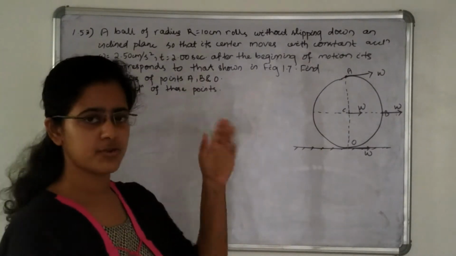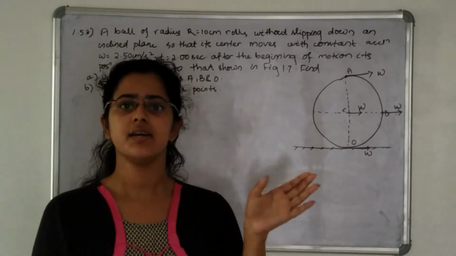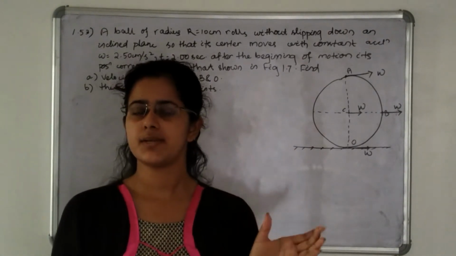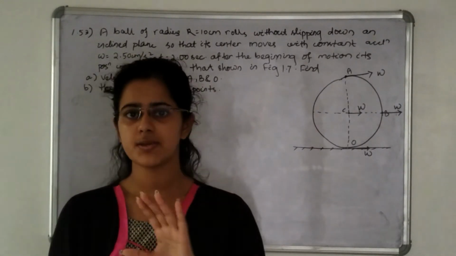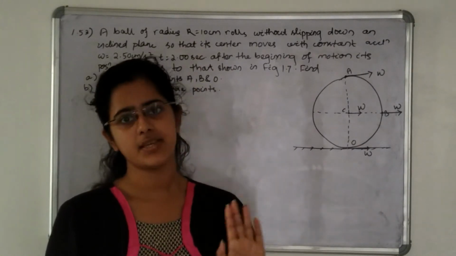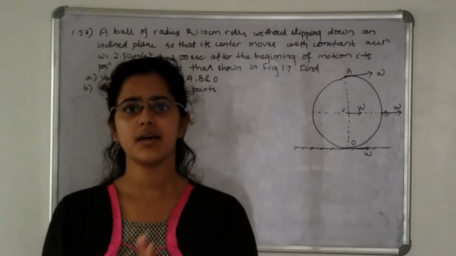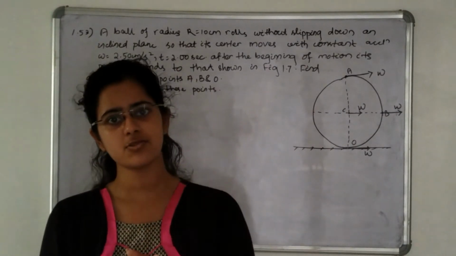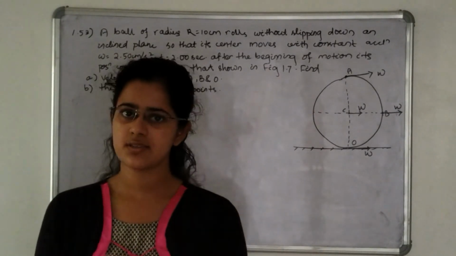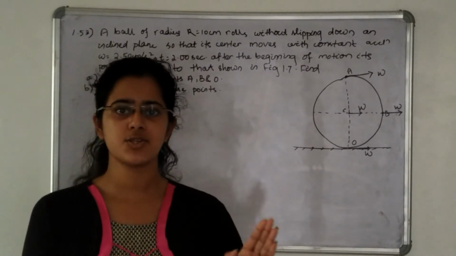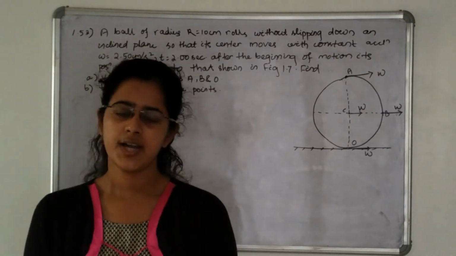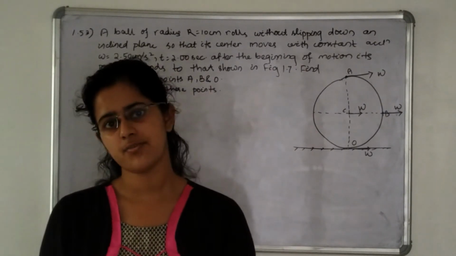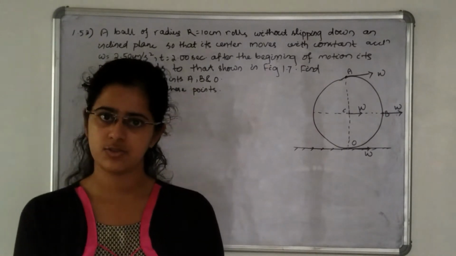Here I am talking about the previous question because there I said the tangential acceleration is the derivative of velocity with respect to time. To simplify that statement, I am saying this. That is, V is equal to omega r, V is constant, R is constant, omega is also constant, that is, angular velocity is also constant, which means the angular acceleration is 0. Angular acceleration is 0 means R alpha is equal to 0. Tangential acceleration is R into alpha, so the tangential acceleration is also 0.